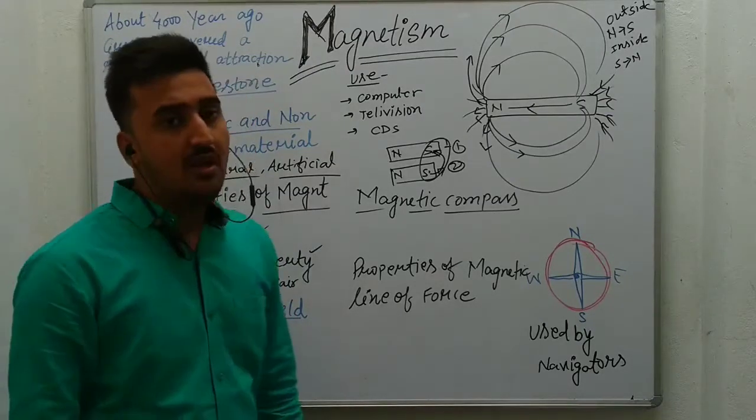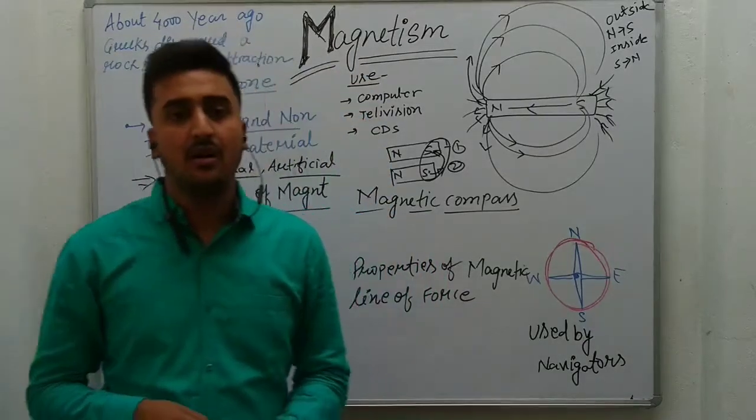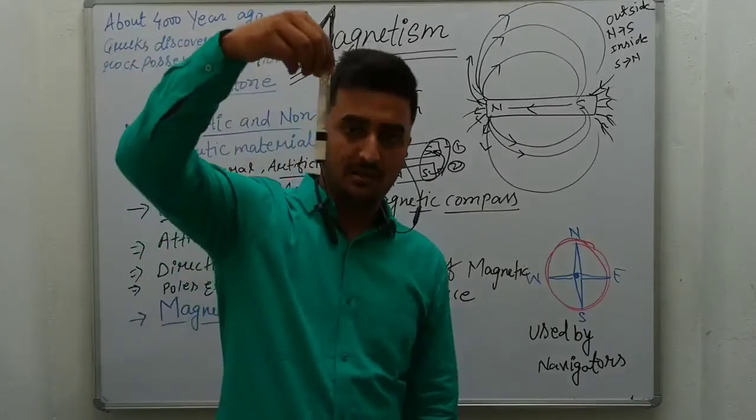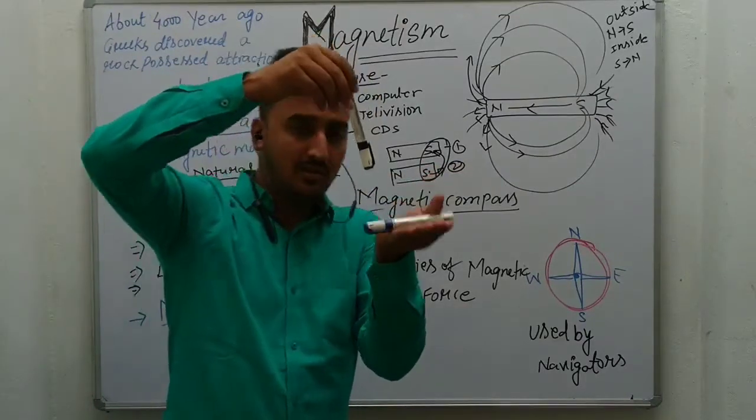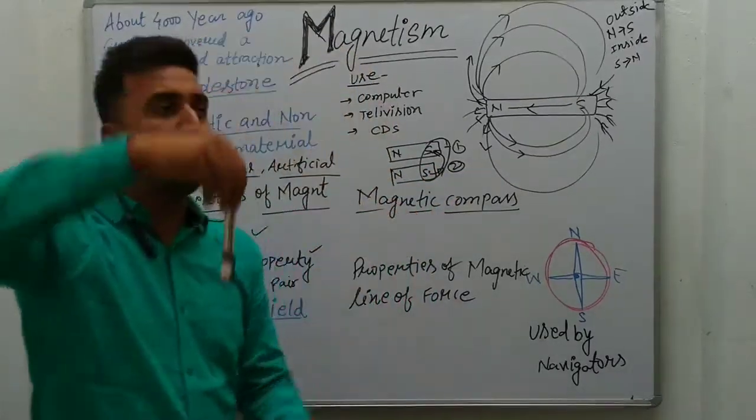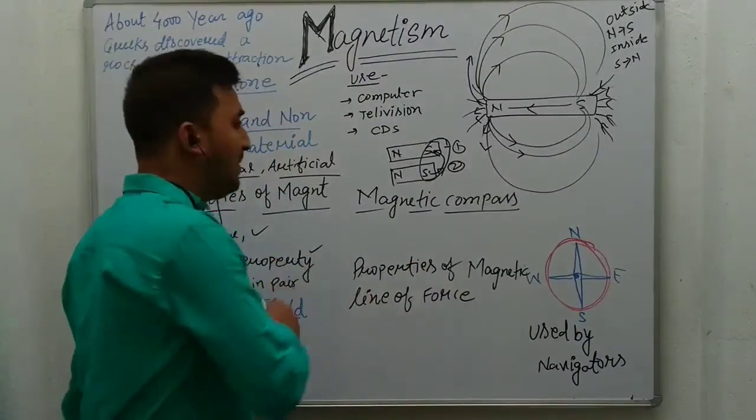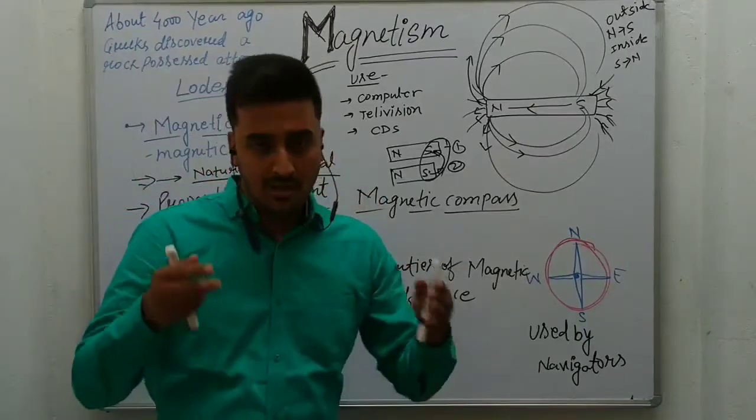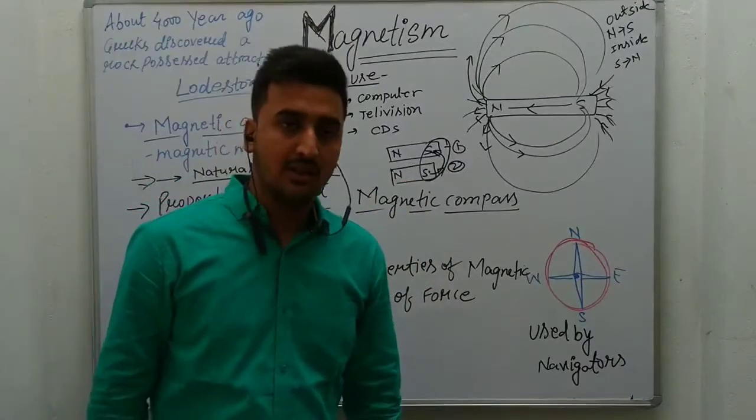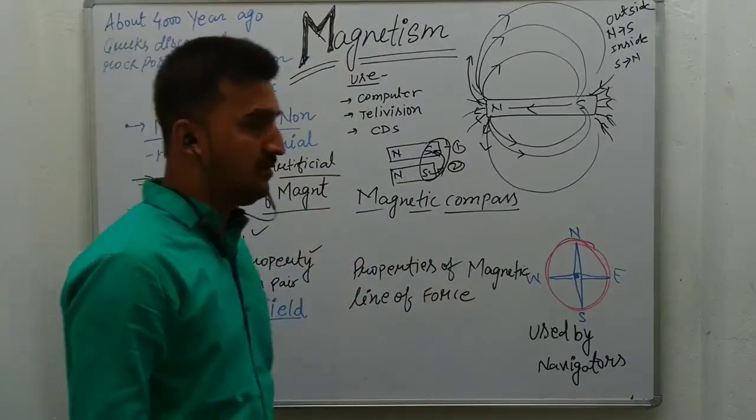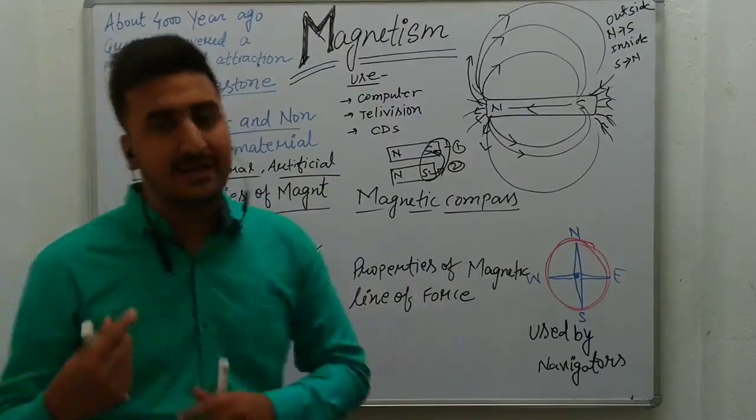Okay. The second property of magnet: when we suspend a magnet with a massless string, suppose this is the magnet and this is the massless string, and the magnet is freely suspended, what will happen? Always that magnet will stop in the north-south direction. Means the magnet will adjust itself along the north-south direction. So that is the directive property of magnet. A magnet will always be stable in the north-south direction.